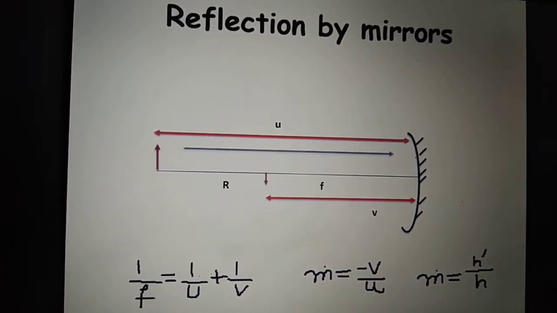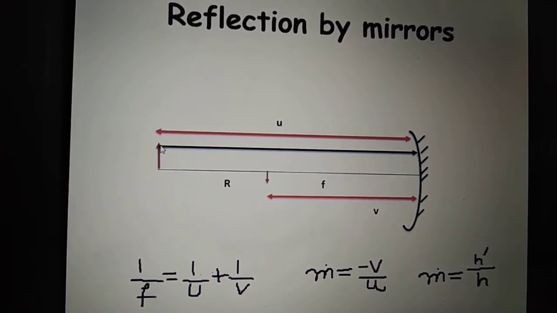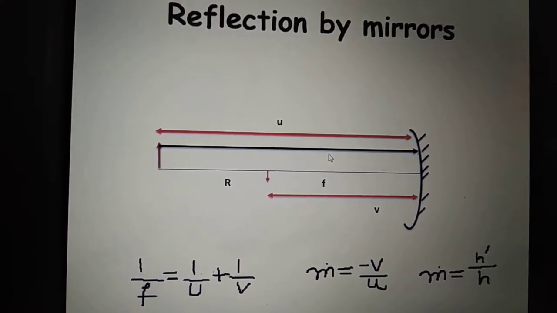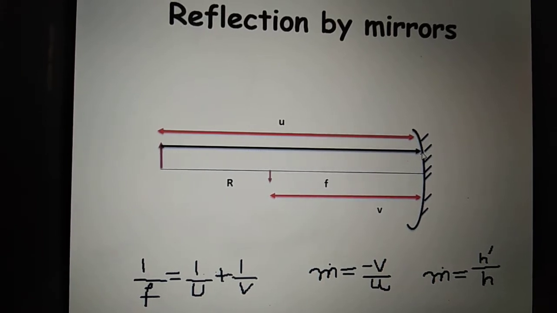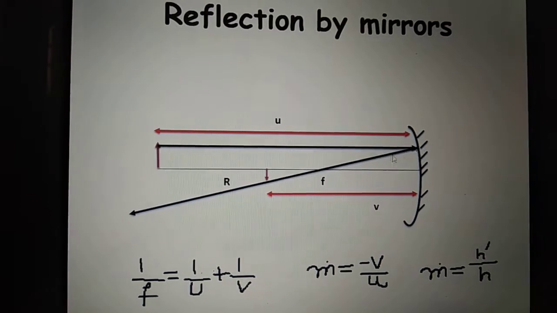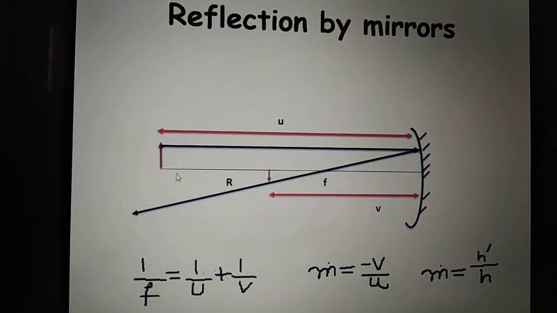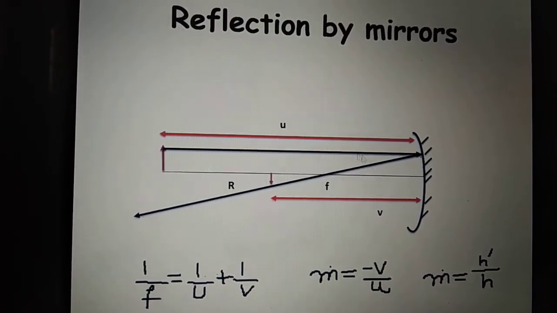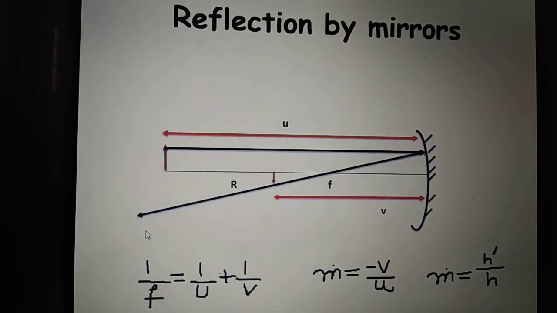First you choose your object here. The arrowhead is the head of the object. Draw one ray parallel to the principal axis. As you can see here, it hits the mirror. After hitting the mirror, this ray must pass through the focus. As you can see, draw the ray starting from the head of the object, going to the mirror, hitting there, and bouncing back through the focus.